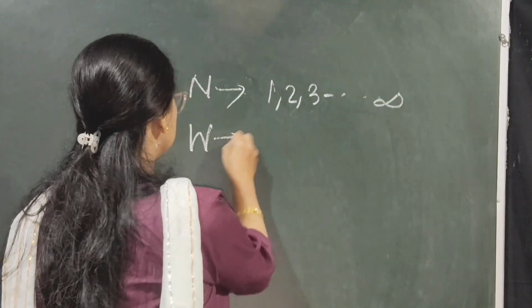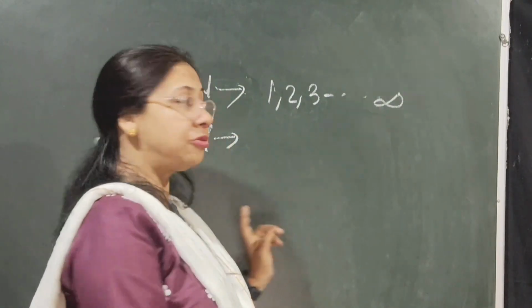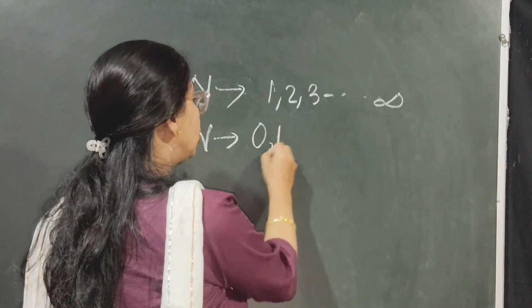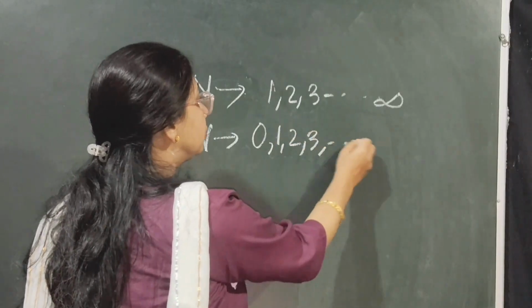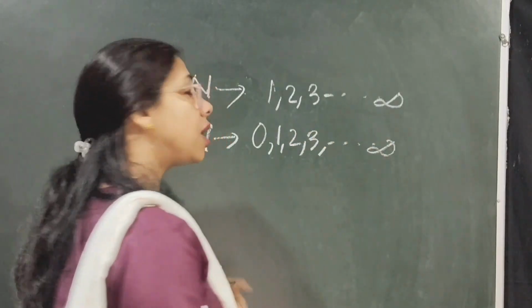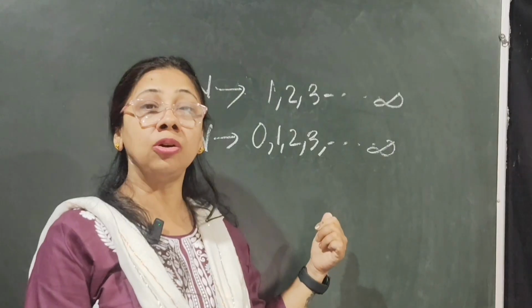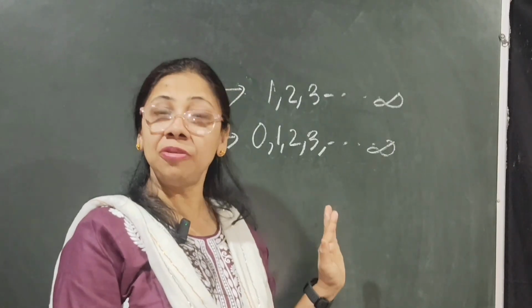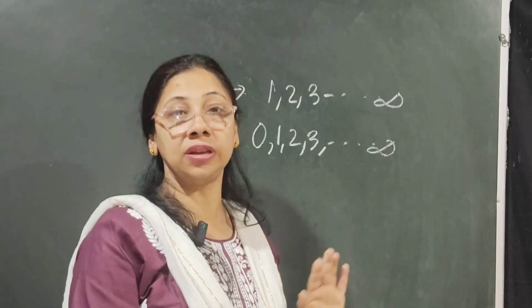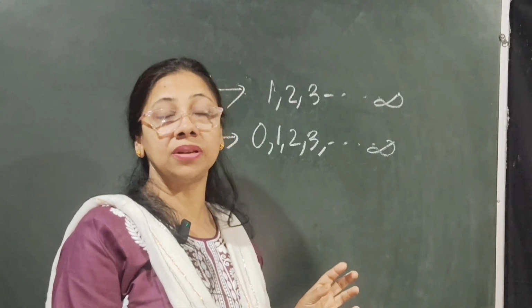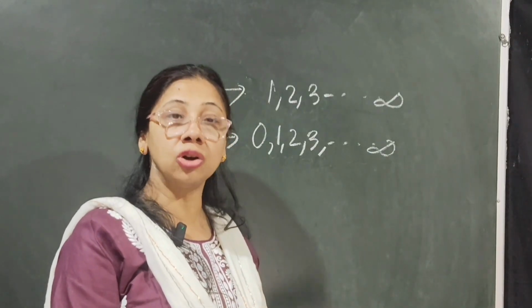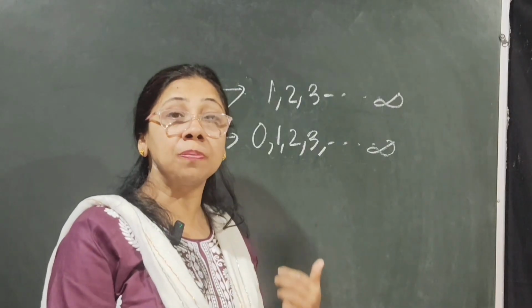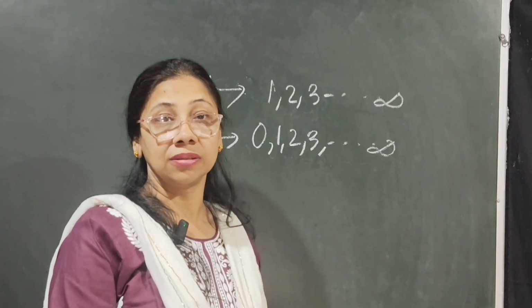Whole numbers start from 0 and include all the natural numbers, and they also go up to infinity. 0 represents the smallest whole number. Before 0 there exists no positive number. 0 represents emptiness and also helps to expand the number line.